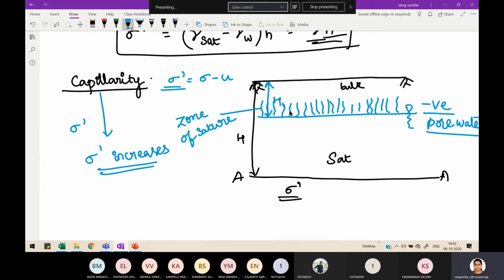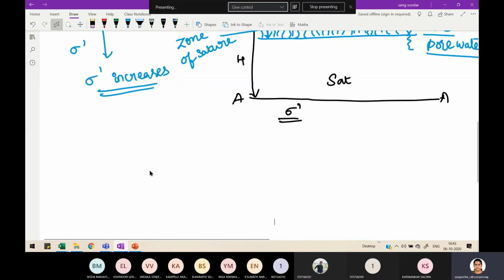Why? You can see here that more soil is getting saturated. Whenever you have a capillary zone of saturation, the effective stress increases. This phenomenon you have to remember. And another phenomenon is seepage.